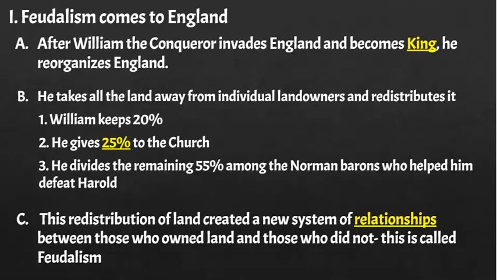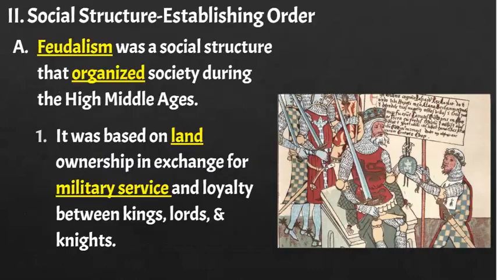In fact, as we can recap from yesterday, William keeps 20% of the land for himself. He gives 25% to the church, probably as a thank you for the support that he received from them of his invasion. And then he divides up the rest of the land among all the Norman barons who helped him defeat Harold. Now, this redistribution of land is going to create a new system of relationships between the people that own land and the people that did not own land, and this is called feudalism.